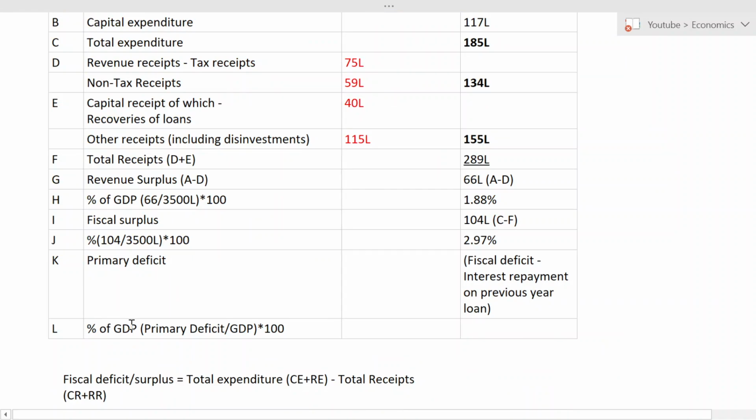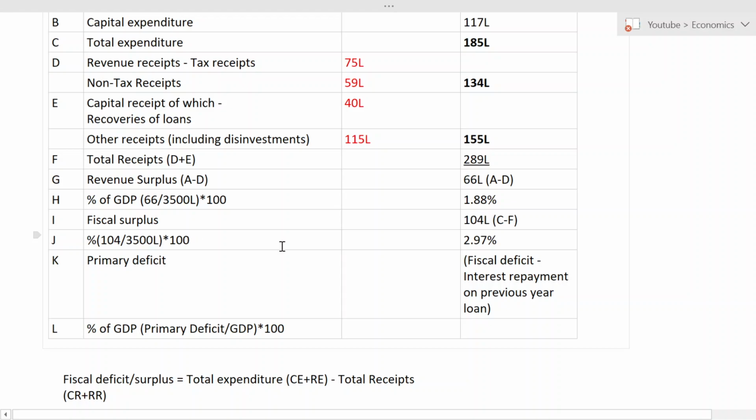What I have got is 66 lakh, 66 divided by 3,500 into 100 will give me 1.88%, and fiscal deficit will be 104 lakh, because it is total expenditure minus total receipt. And then percentage of 104: 104 divided by 3,500 lakh into 100 will give me 2.97%.